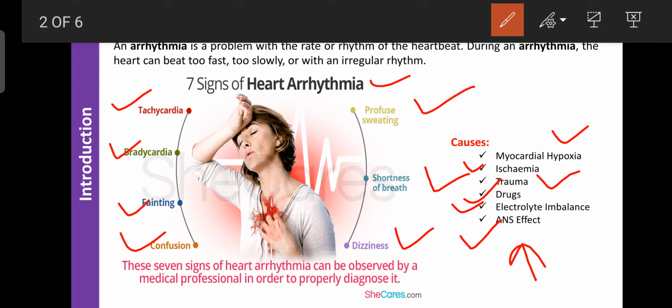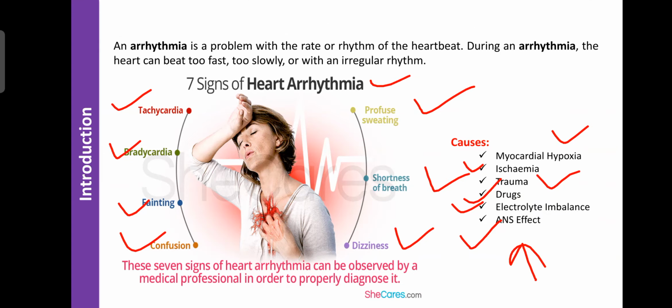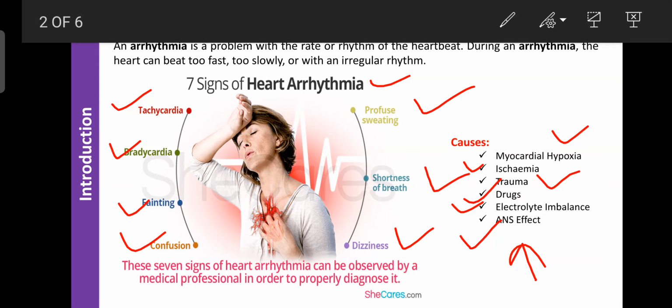So this is regarding the introduction of arrhythmia. Here certain drugs are helpful to correct the rhythm of the heart or heartbeat, and such drugs are known as antiarrhythmic drugs. Their main mechanism is that they improve the oxygen supply to the myocardium, improve or balance the electrolytes, and correct the myocardial infarctions.